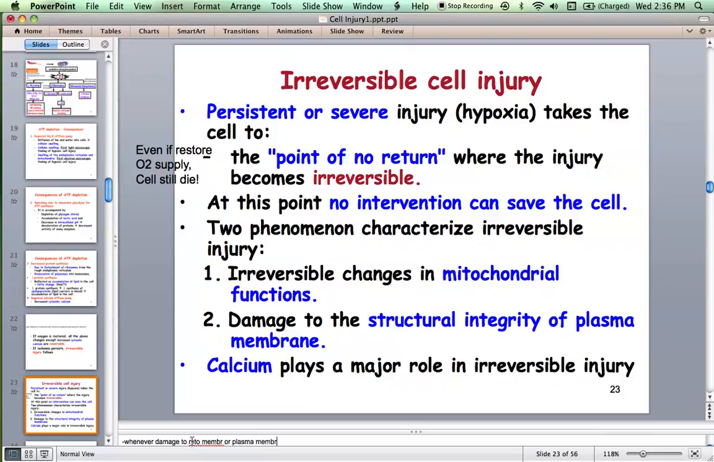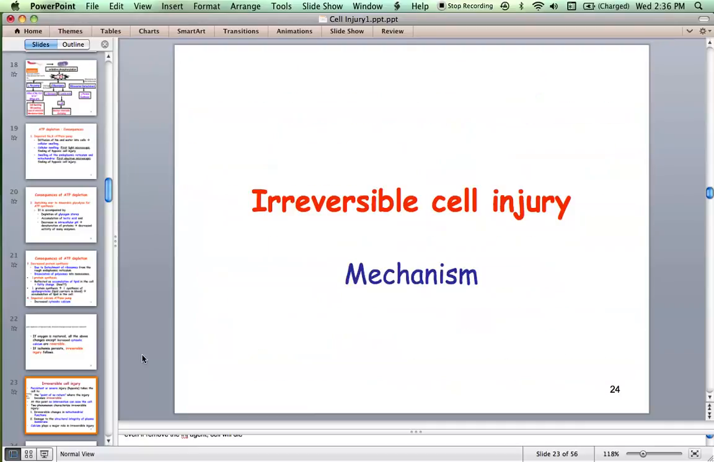I mean, there are two causes. One is mitochondrial injury, as well as plasma membrane injury. If the integrity of the cell membrane is lost, then the cell suffers from irreversible damage. At this point, even if you remove the injurious agent, the cell cannot come back to its normal state. It will eventually die. And calcium plays a major role in irreversible injury. Please remember this.